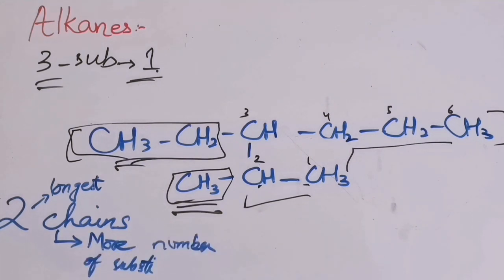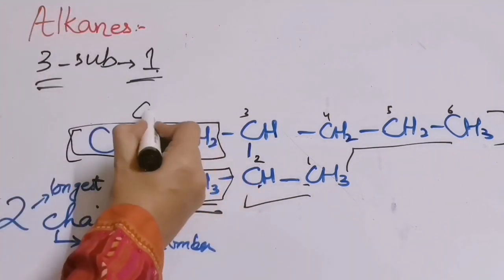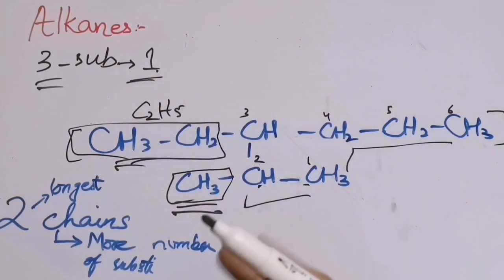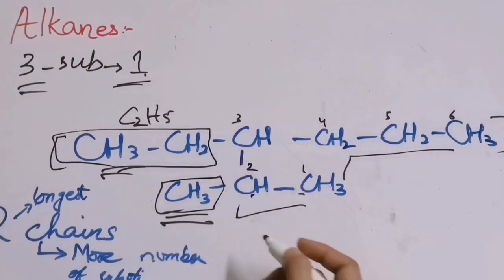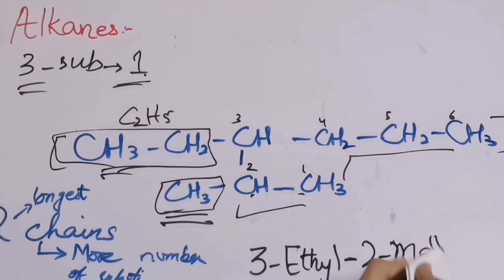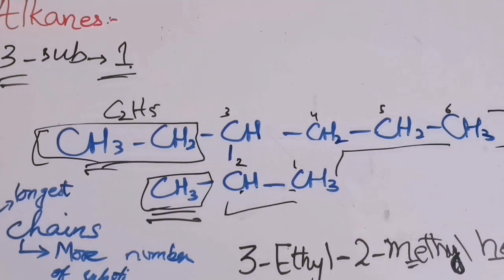Now what will be the name of this compound? First we will write the name of ethyl. This is ethyl, C2H5. Then we will write the name of methyl because we will go alphabetically. So the position of ethyl is 3, so we will write 3-ethyl. And the position of methyl is 2, 2-methyl. And then we will write the name of the chain, that is hexane. So the name of this compound is 3-ethyl-2-methylhexane.